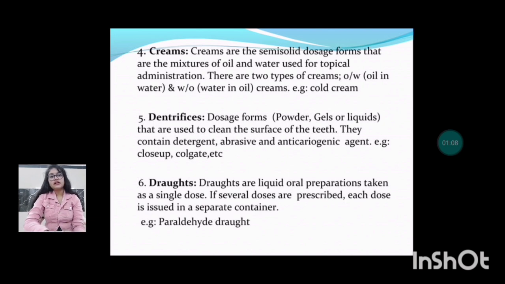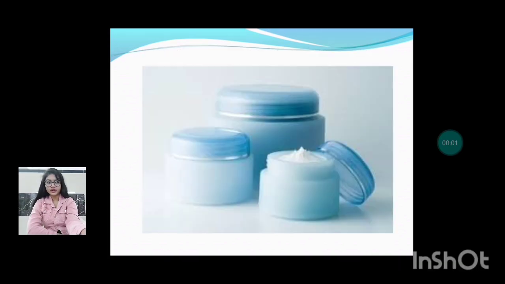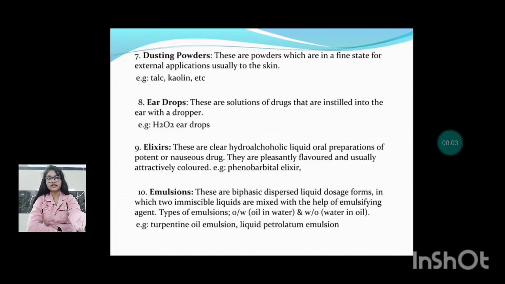Next are the dentifrices. Dosage forms include powders, gels or liquids that are used to clean the surface of the teeth. They contain detergent, abrasive and anticaries agents. Examples are Close-up, Colgate, etc. Draughts. Draughts are liquid oral preparations taken as a single dose. You can see this is the image of the cream.